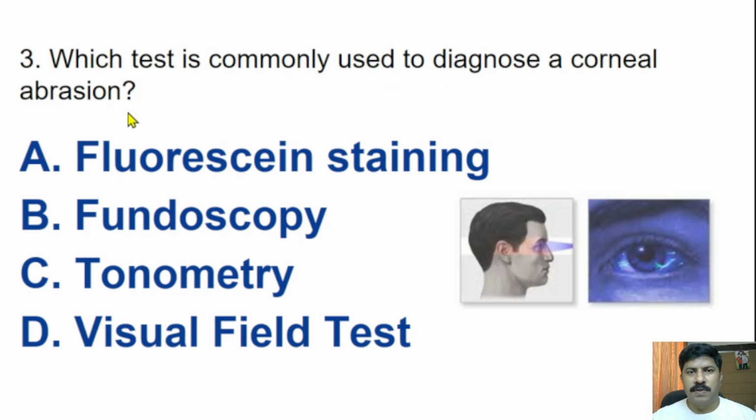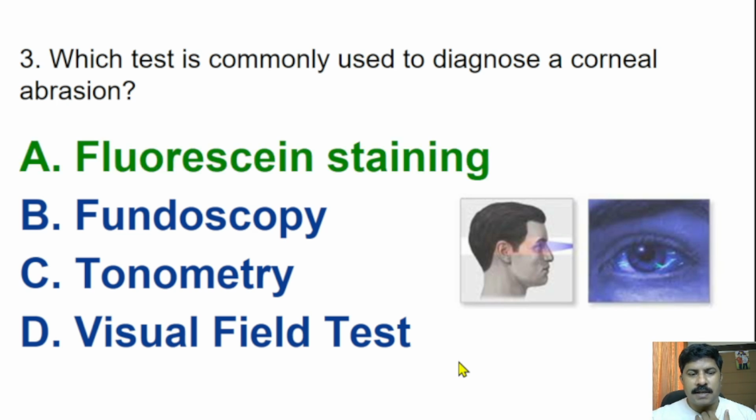Corneal abrasion is usually difficult to diagnose. So in such cases, which diagnostic measure is used to find it? Options: fluorescein staining, fundoscopy, tonometry, visual field test. Here the correct answer is fluorescein staining.